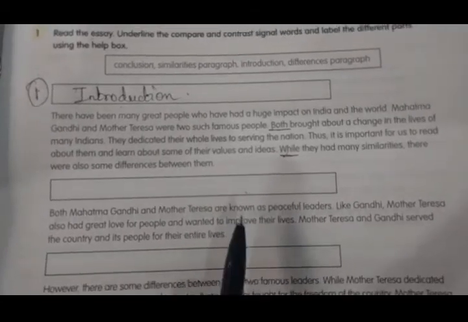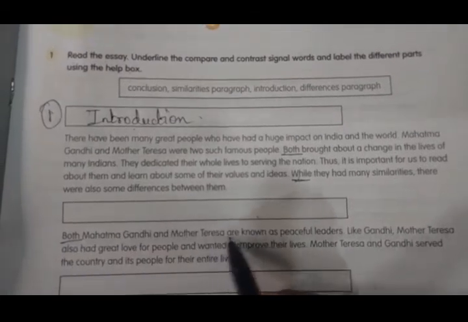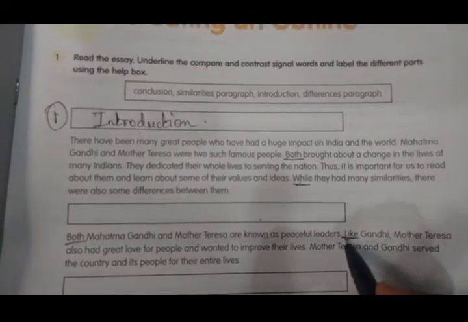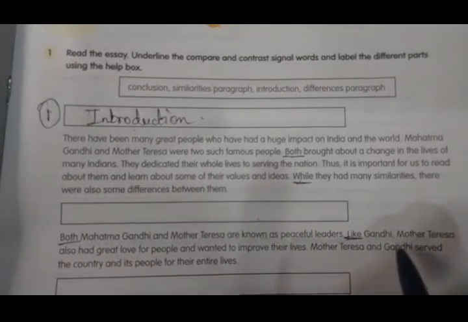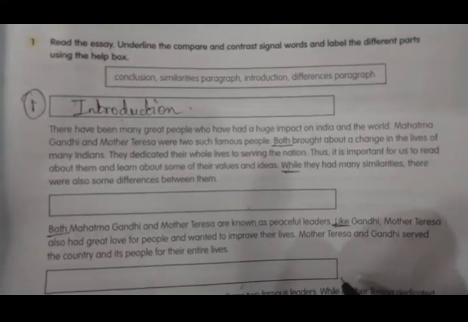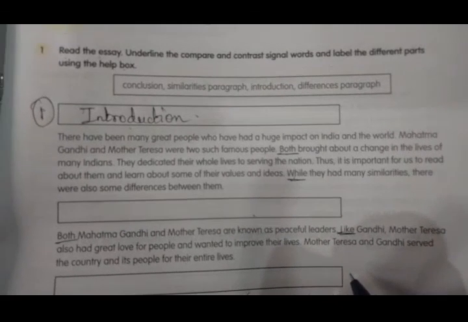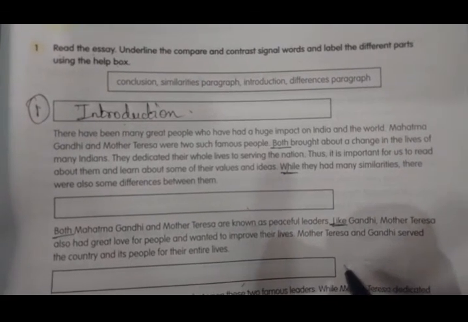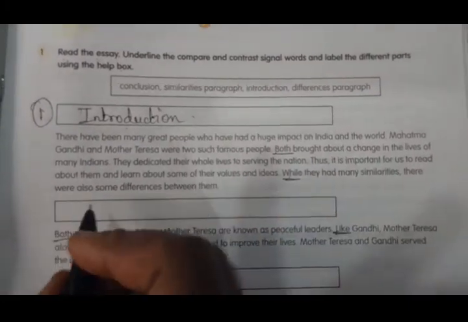Now, while reading, first we'll underline the signal words. One is both, one is like. When do you use the signal words both and like, children? When you are comparing or contrasting. When you are writing the similarities, you will use these two words.